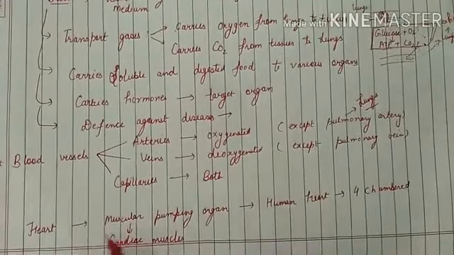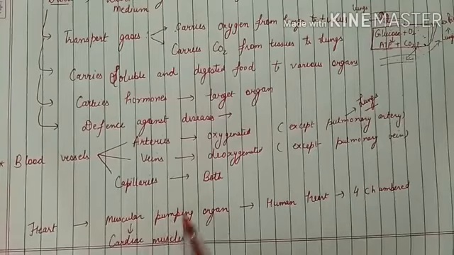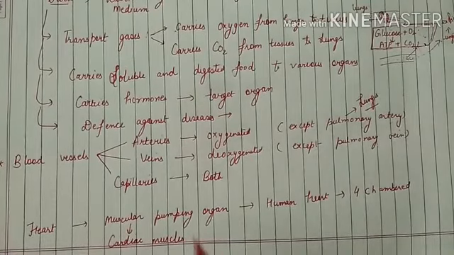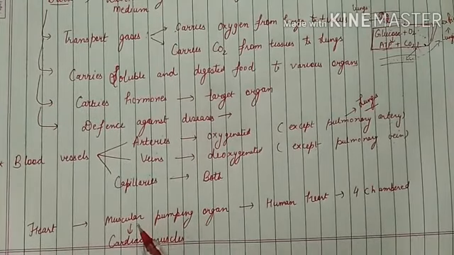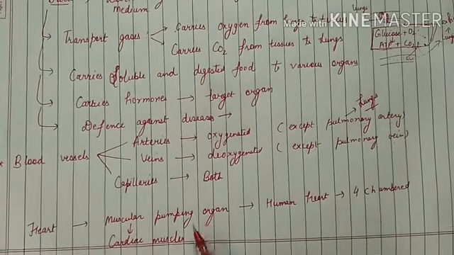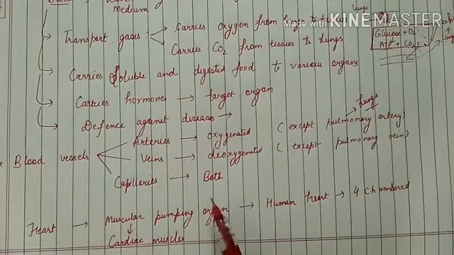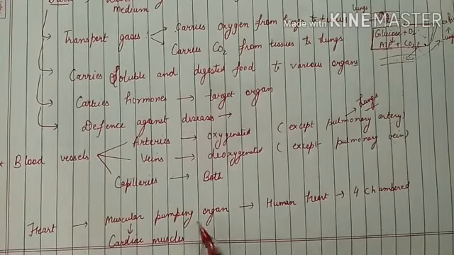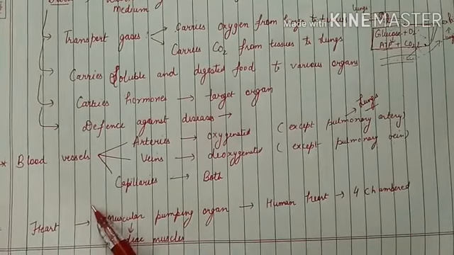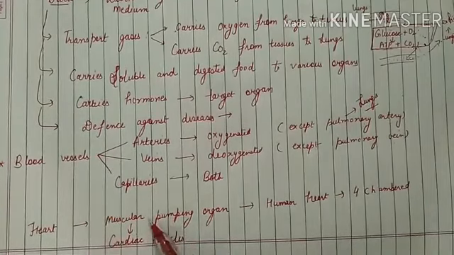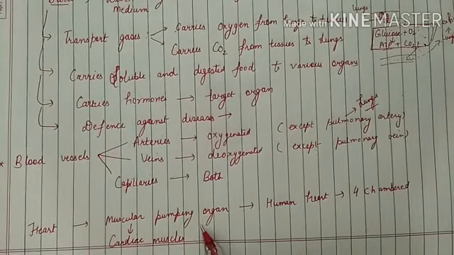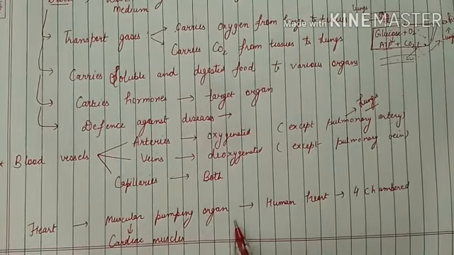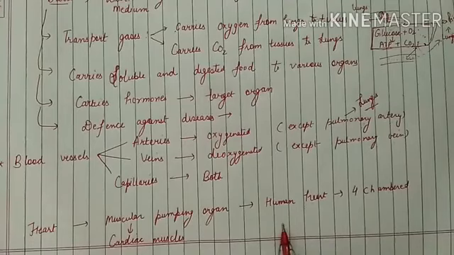Then if we consider the heart, the heart is a muscular pumping organ. In the tissue chapter in 7th standard, you have studied muscular tissues. In that you have studied that there is cardiac muscle which makes up the heart. So the heart is made up of cardiac muscles. Then it is a pumping organ, means it will pump the blood to various parts of the body.